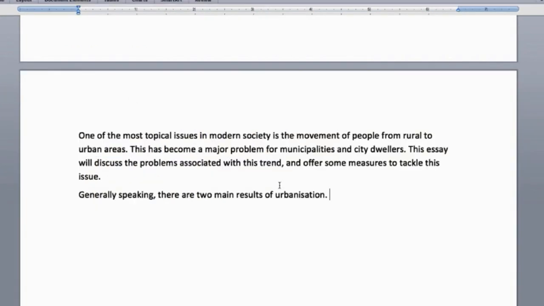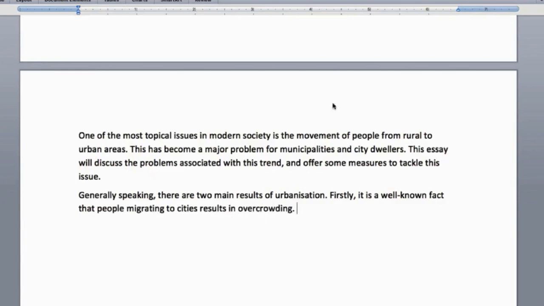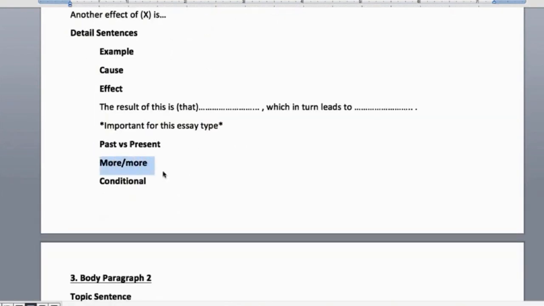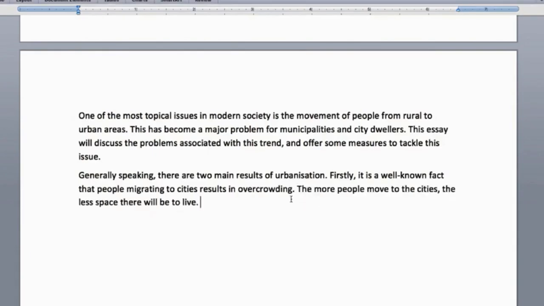It's a well-known fact. I don't want to say urbanization again, so let's say people moving to cities, people migrating to cities, results in overcrowding. Then we want a nice detailed sentence. Here, try and use one of these if you can. Learn about the structure of these. I don't want to go into it now. But practice them. We can use a nice more one here. For example, the more people move to the cities, the less space there will be to live. So this wasn't more, this was more less. It's quite a complicated structure, so I don't want to go into it now, but if you know how to use it, then use it.